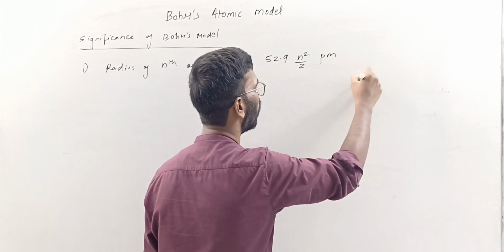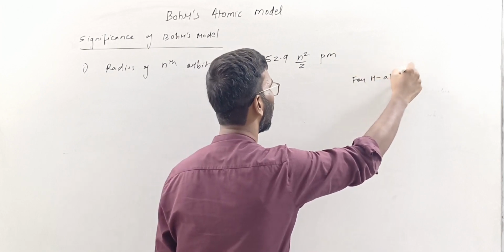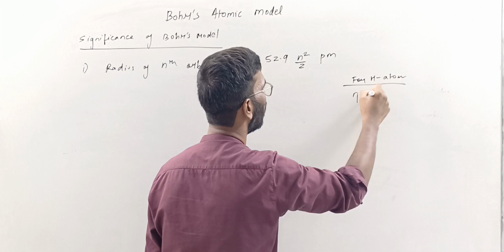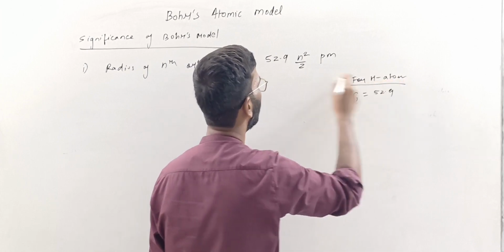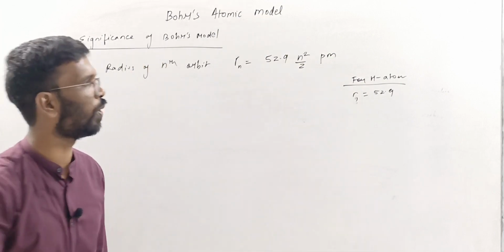Let's discuss this further for a hydrogen atom. The radius of the first orbit will be 52.9 only, because n is 1 and Z is also 1.